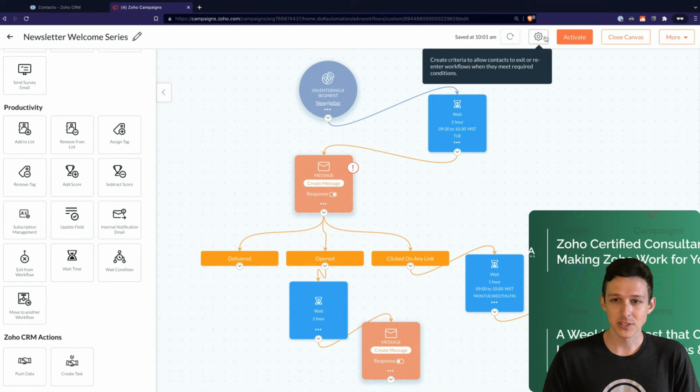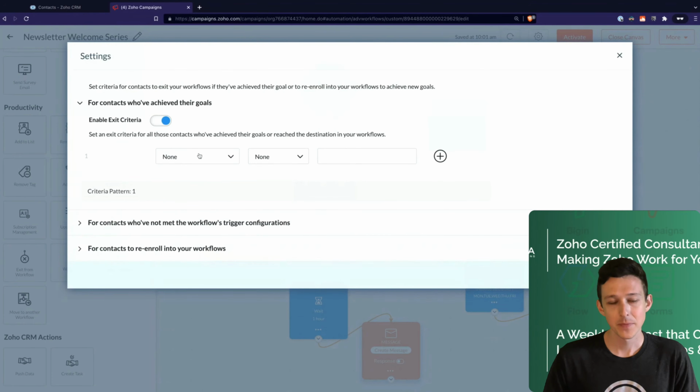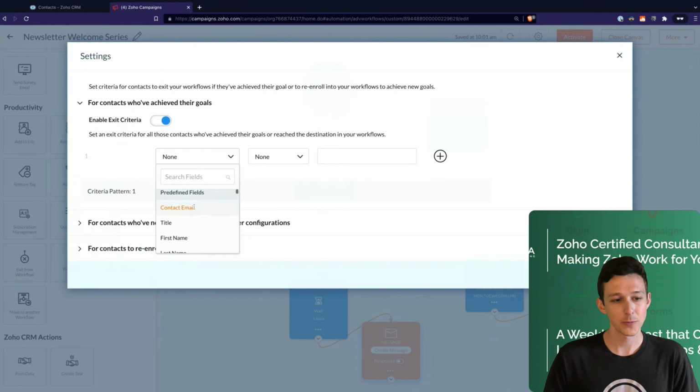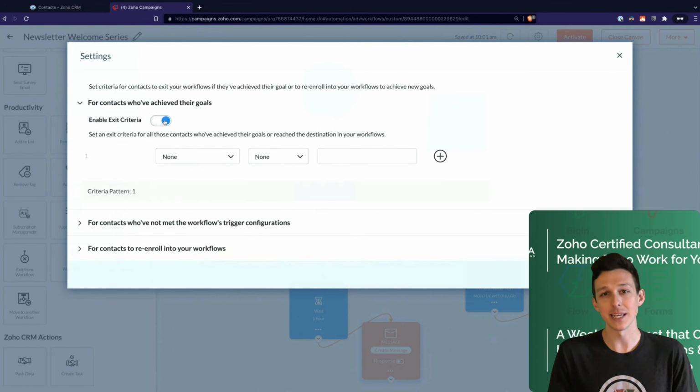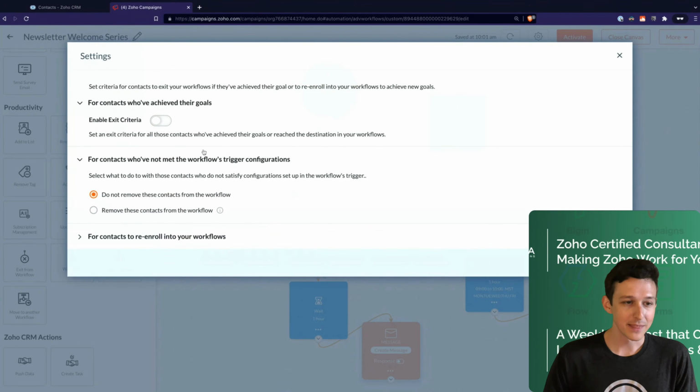And then last but not least, there's a sneaky little cog up here that you want to look at for every single workflow. And so these basically do a couple different bits of flow control that are important to take note of. So if you want to have certain exit criteria that kicks someone out of a workflow, oftentimes this is something like their score, right? If their score ever goes above 100, they're now highly engaged, leave them alone and pick up the phone and call them. It could also be based on certain field updates that they make. This one is the main one, though, that I wanted to show in this section.